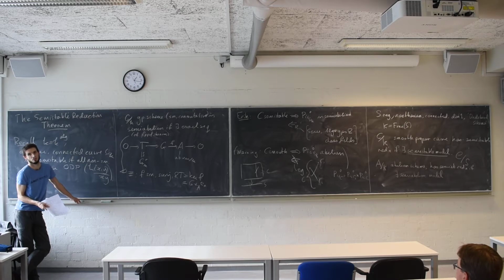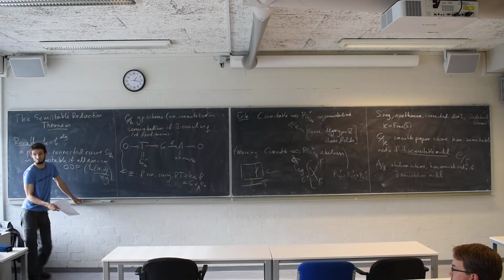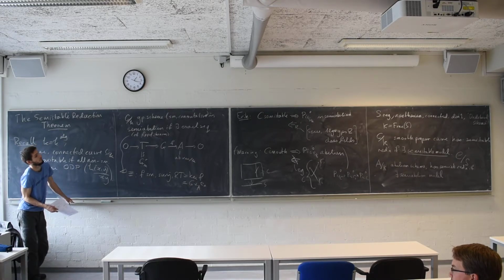What is the result? The result is that if S is, say, a Dedekind scheme, then any two semi-abelian models of the same thing are canonically isomorphic. It is in Raynaud's thesis a bit varied. I think it should also be in SGA3, no? Oh, maybe. Okay.